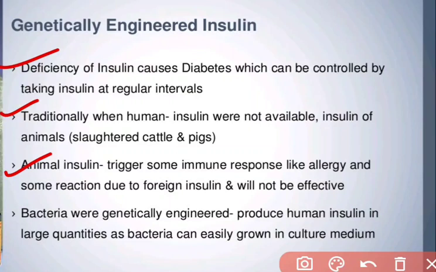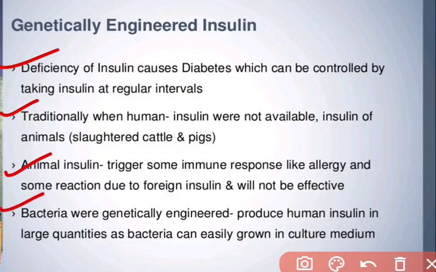Whenever insulin from slaughtered cattle or pigs is introduced into the human body, it produces allergic responses, so these insulins cannot be effective.